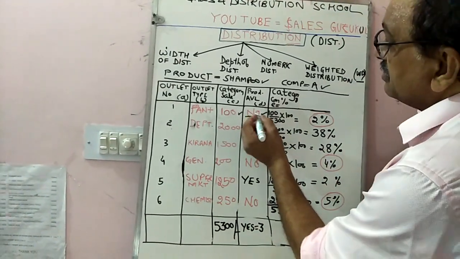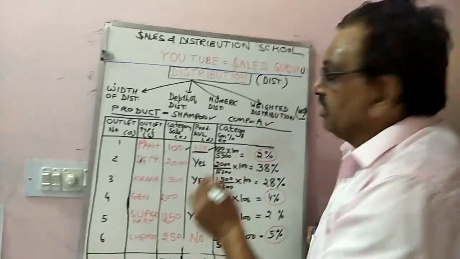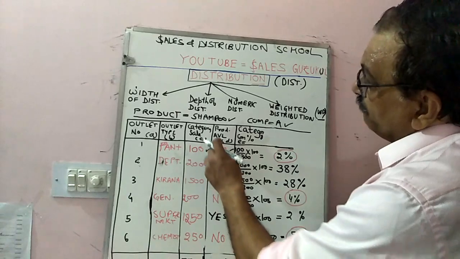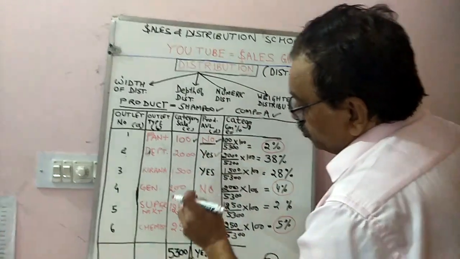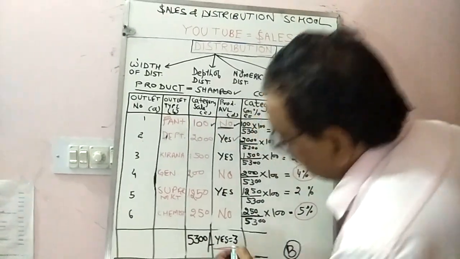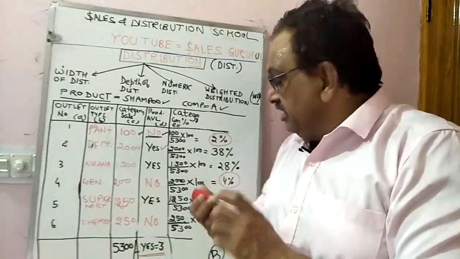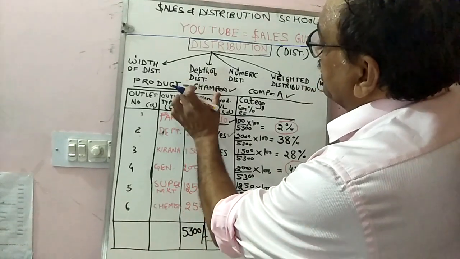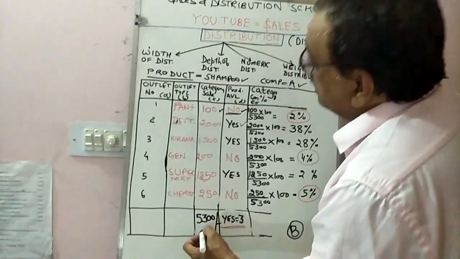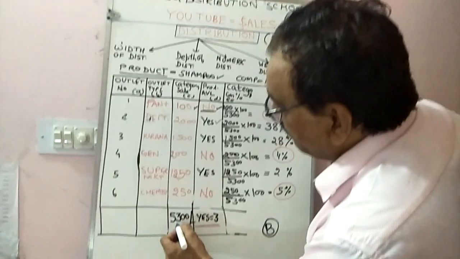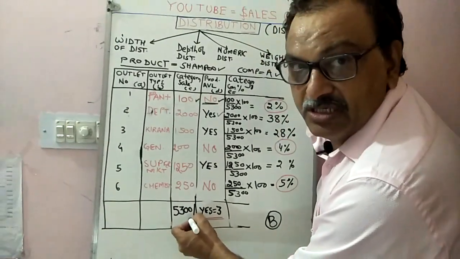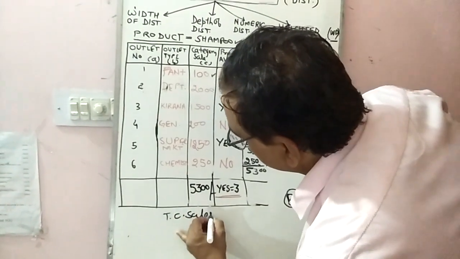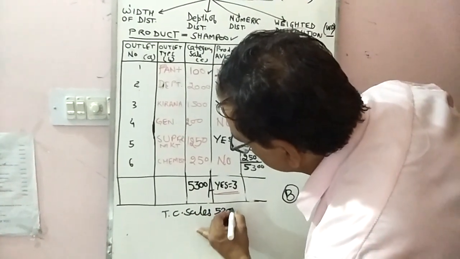No means the products of the company are not available, and yes means the products are available in that shop. So how many yeses do we have? 1, 2, 3. Total yeses are 3, so the products of the company are available in 3 outlets. And the total category sale of shampoo in that town is 5300 rupees.